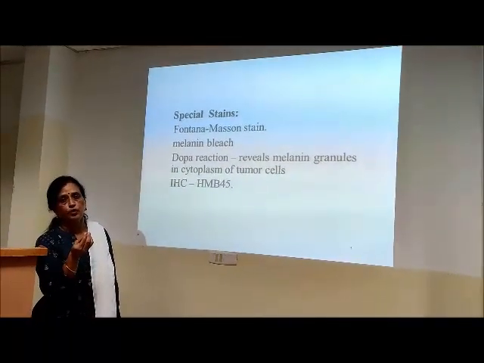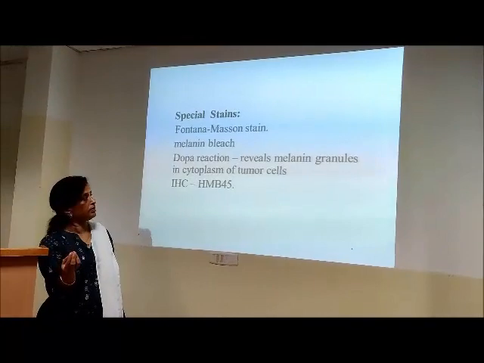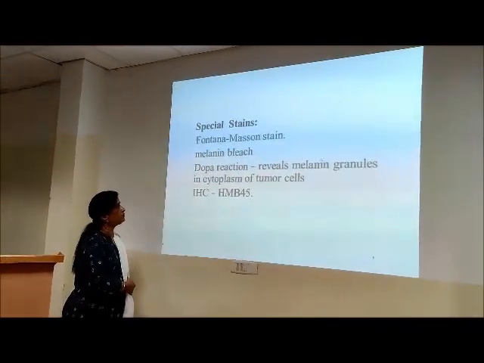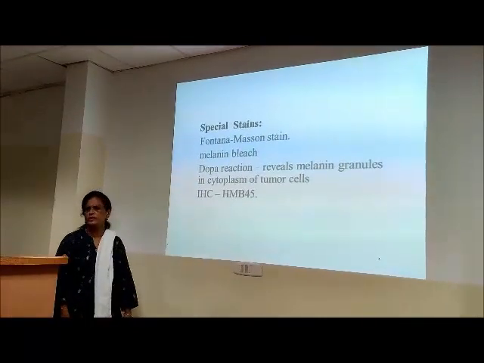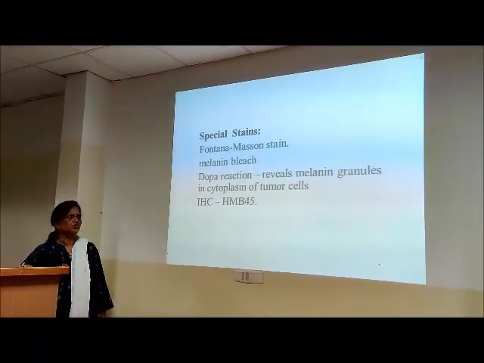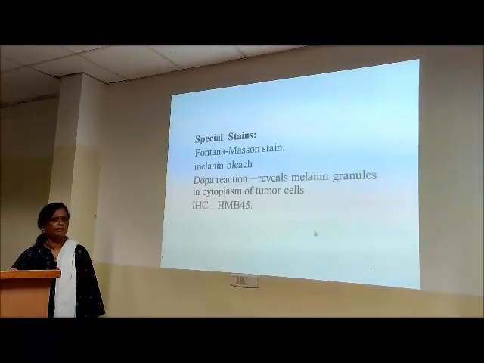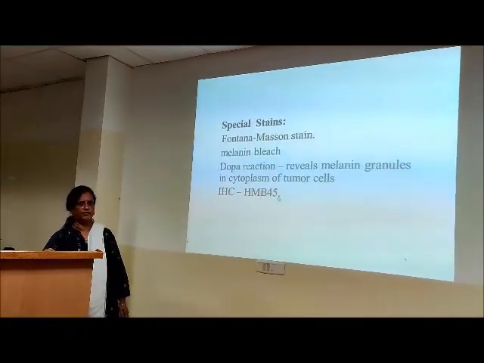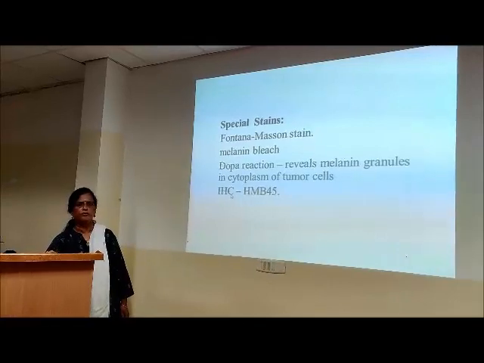That is the DOPA reaction, because of the tyrosinase enzyme. Then other markers. There are so many markers to say that these are melanocytes. So just remember HMB45 specific. So IHC stands for immunohistochemistry.